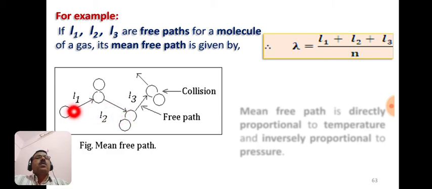This molecule collides with this molecule, and the distance between this particular collision is called free path. And the mean of these three free paths, L1, L2 and L3, is called the mean free path.